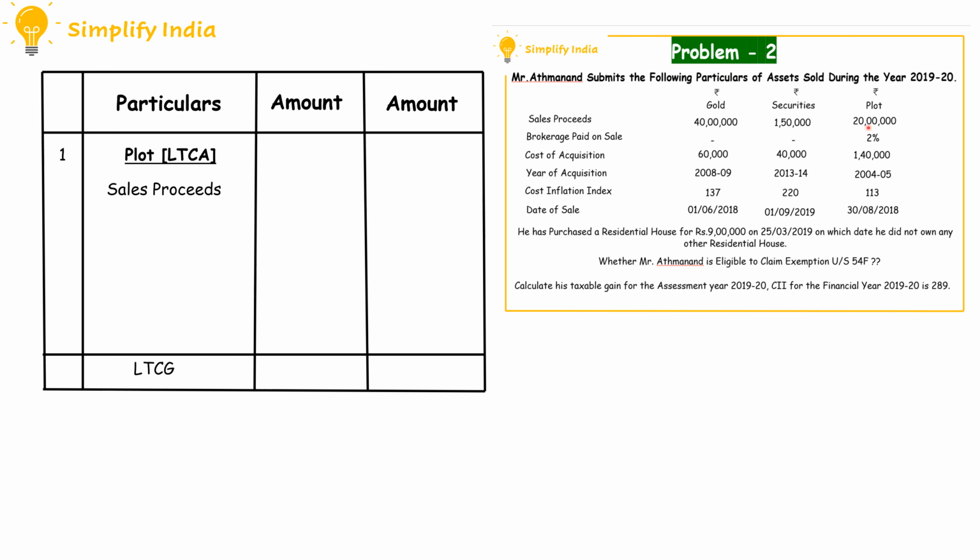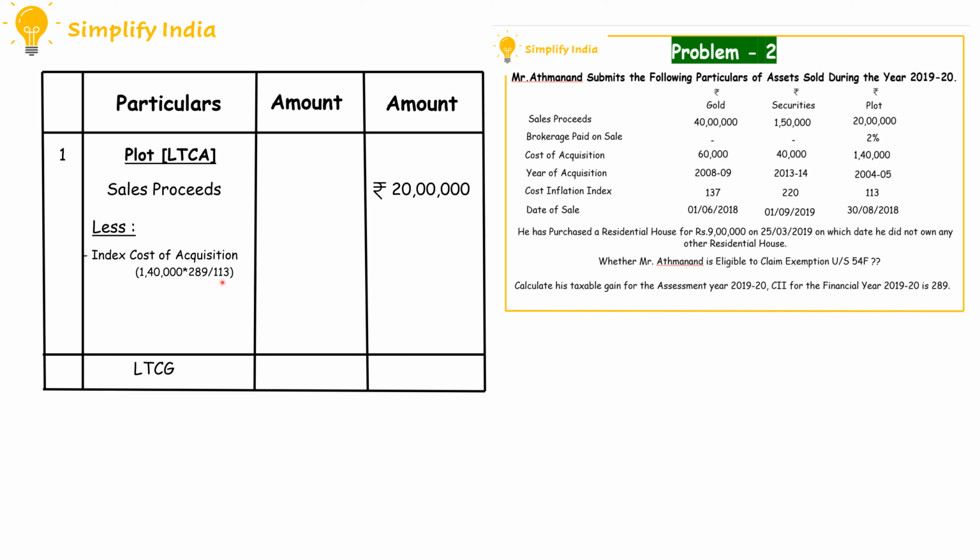First we have to take the sales proceeds, that is rupees 20 lakh, in the outer column. Next, as the given plot is a long term capital asset which has been purchased in the year 2004-5, we have to take the indexation benefit. The formula is index cost of acquisition is equal to cost of acquisition, that is rupees 1,40,000 into CII value in the year of sale.